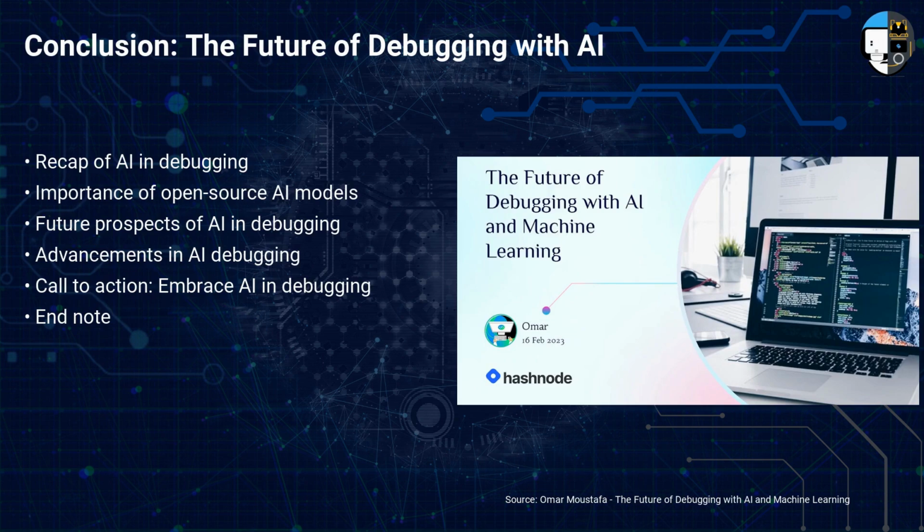In conclusion, leveraging AI and debugging with open source models can revolutionize the way we approach error resolution in coding. It offers a faster, more efficient method that saves time and effort. As we continue to advance in technology, we can expect AI to play an even more significant role in debugging. It's an exciting time to be a developer, and embracing AI and debugging is a step towards future-proofing your coding skills.